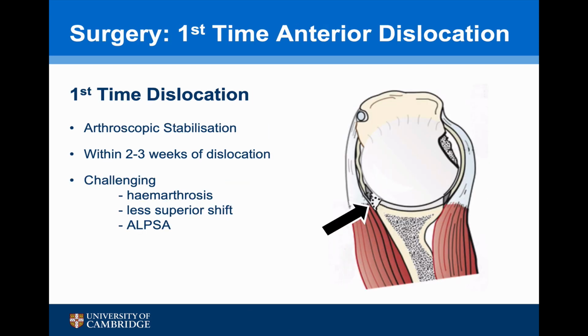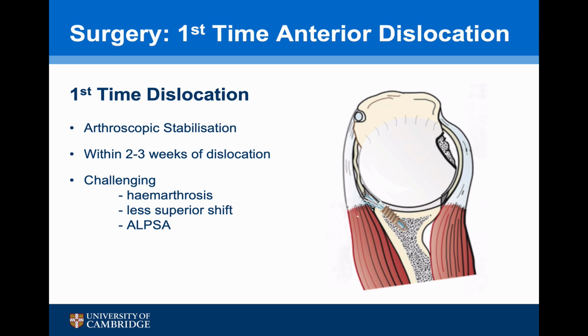Taking this into account, there are a group of high-level athletes, particularly involved in contact sports, who may consider undertaking an arthroscopic stabilisation after a first-time traumatic dislocation. However, it's important this surgery is done within 2 to 3 weeks of the dislocation. After this, the change in the healing soft tissues makes surgery difficult and can affect the outcome.